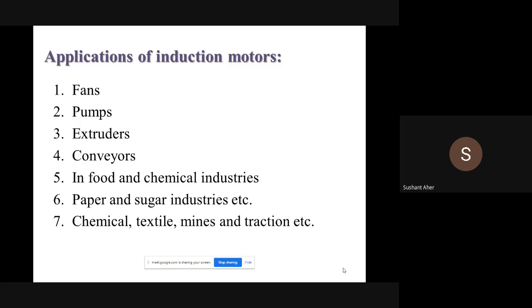First, induction motor you will find in chemical, textile, mines, paper and sugar industries, food and chemical industries, some conveyors, extruders, pumps, fans, then elevators or escalators. These are the different applications where you find induction motor in different categories.